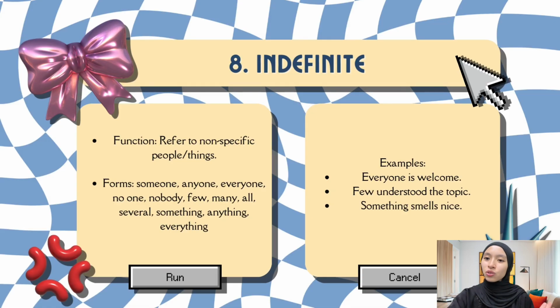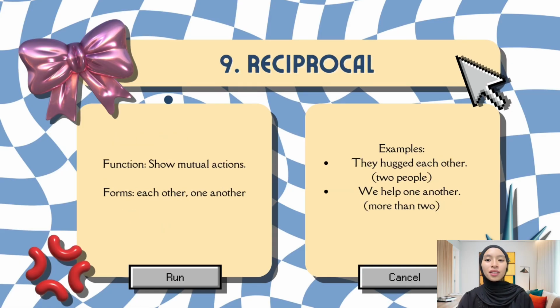Finally, let's look at reciprocal pronouns which show mutual action. Reciprocal pronouns are each other and one another. For two people, we use each other. For more than two, we use one another. For example, they hug each other, or we help one another.